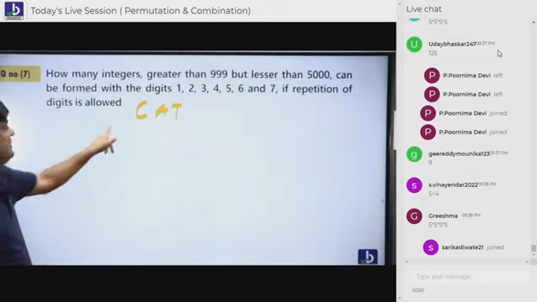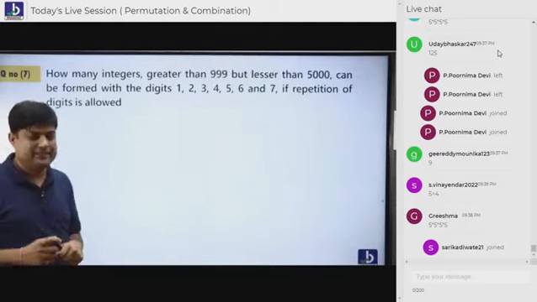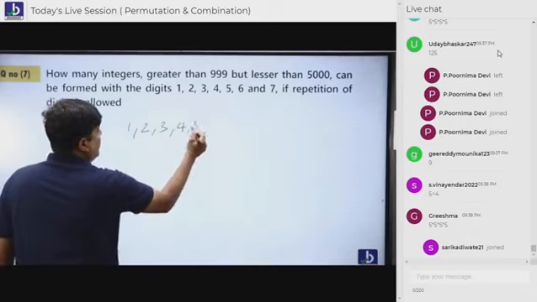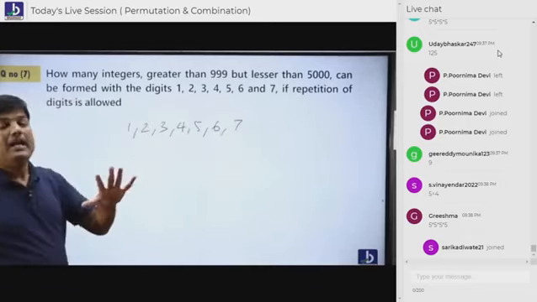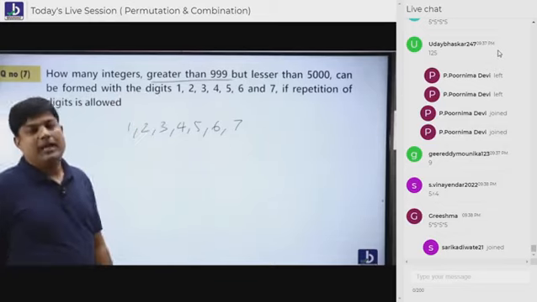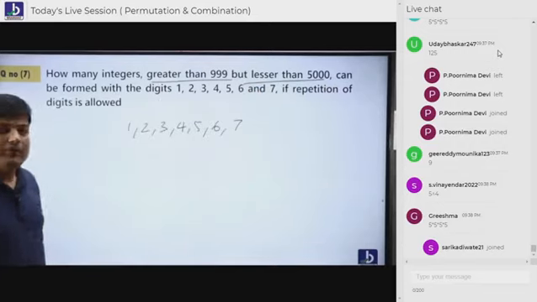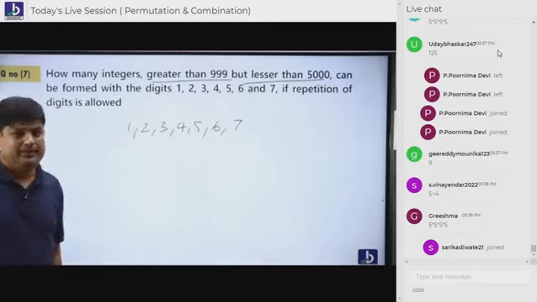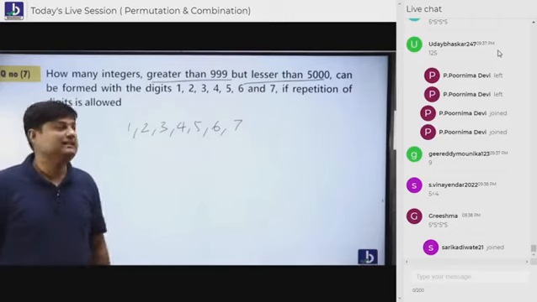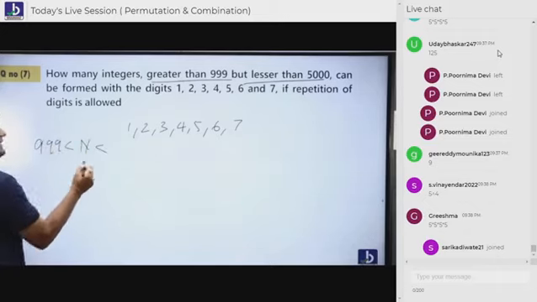This was given in the CAT examination. Have a look, everybody, at this question here. Now, listen, everybody. I'm going to teach you, not waste your time. Okay, sir, 1, 2, 3, 4, 5, 6, 7. 7 people are standing. I want those numbers which are greater than 999 but less than 5,000. It should be more than 999, less than 5,000.